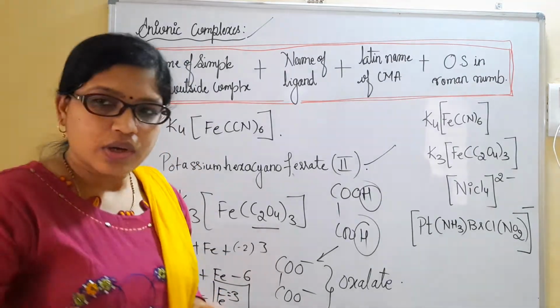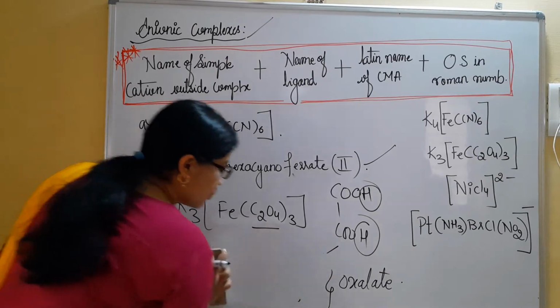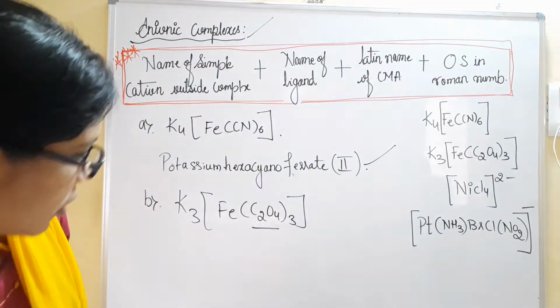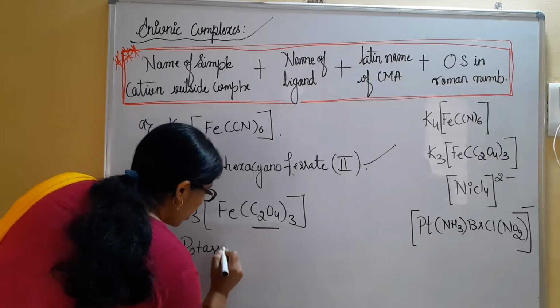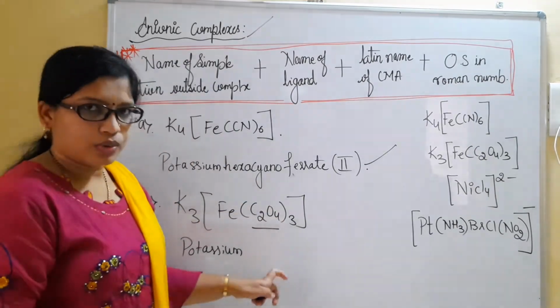Now we are supposed to write the name for this one. Let me make a place here to write the name of the complex. Now it is potassium, trioxalato.